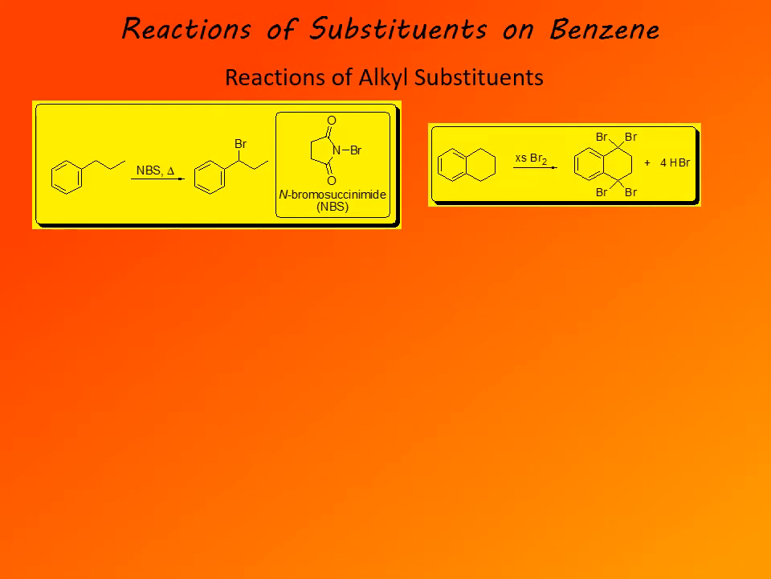If there is more than one benzylic position available, as in this compound called tetralin, it has four benzylic protons, so all four could be replaced by using an excess of bromine.